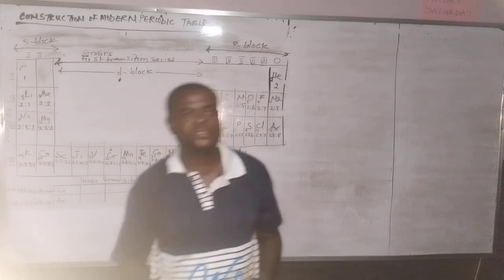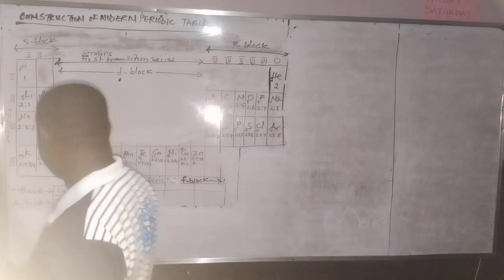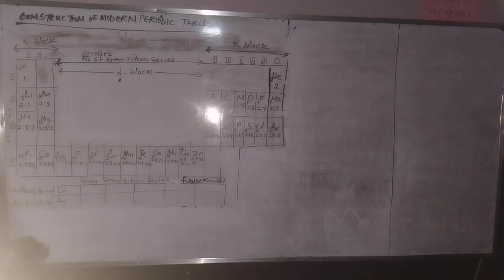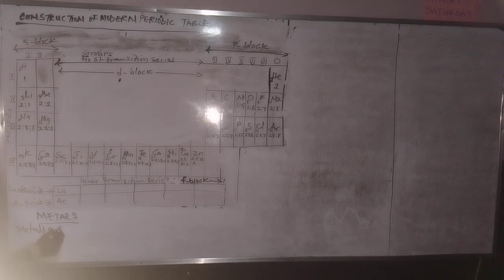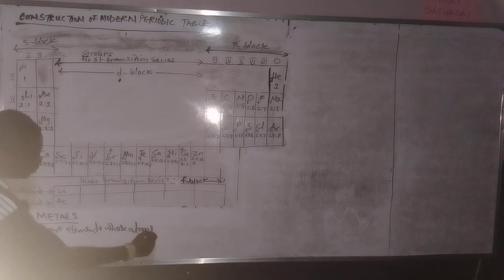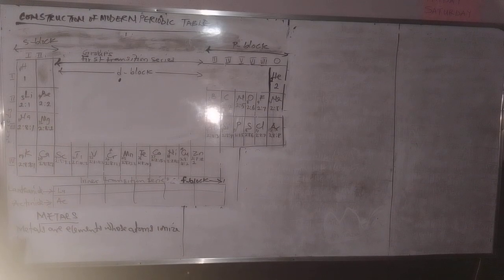In another series of the periodic table, we want to look at metals, the classification of elements into metals. Metals. What are metals? Metals are elements whose atoms ionize by loss of electron.